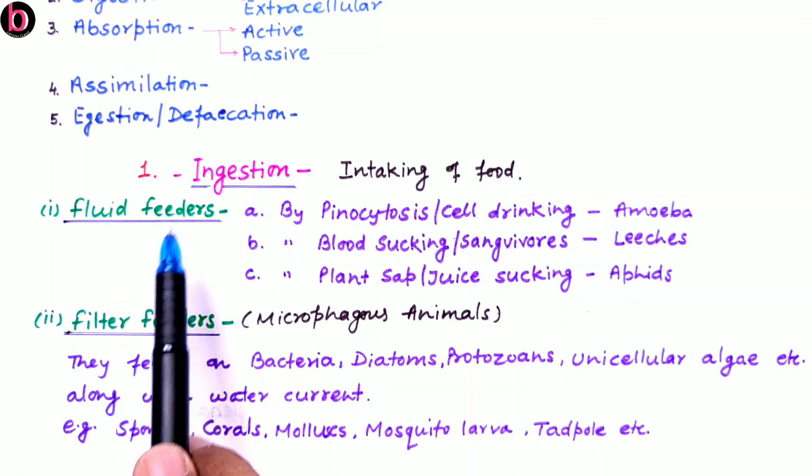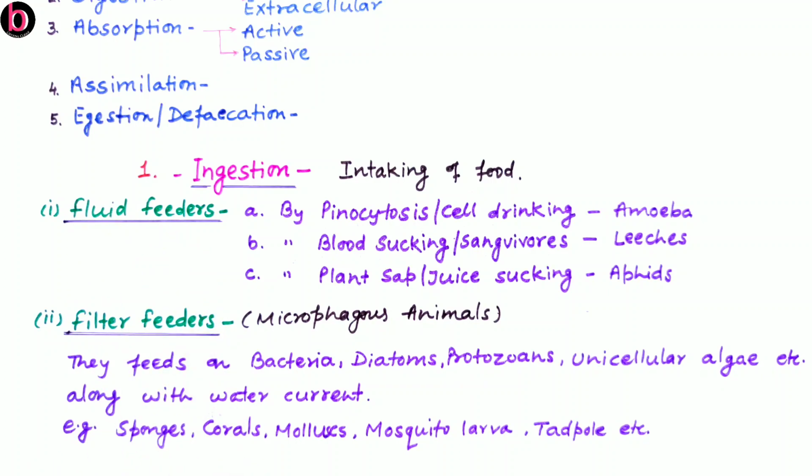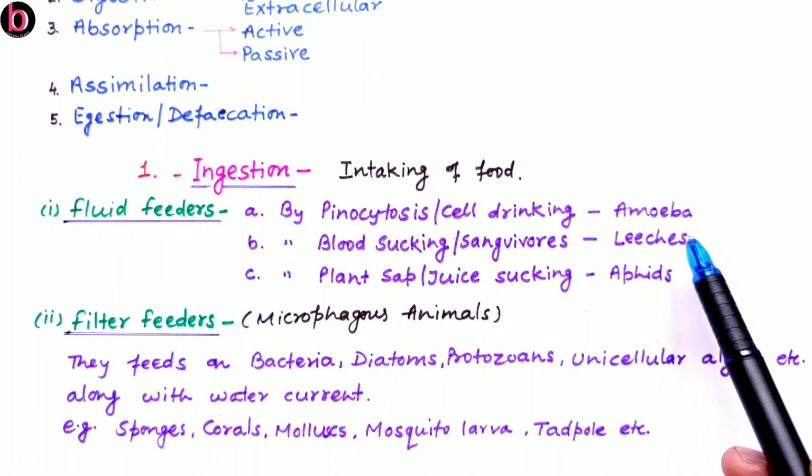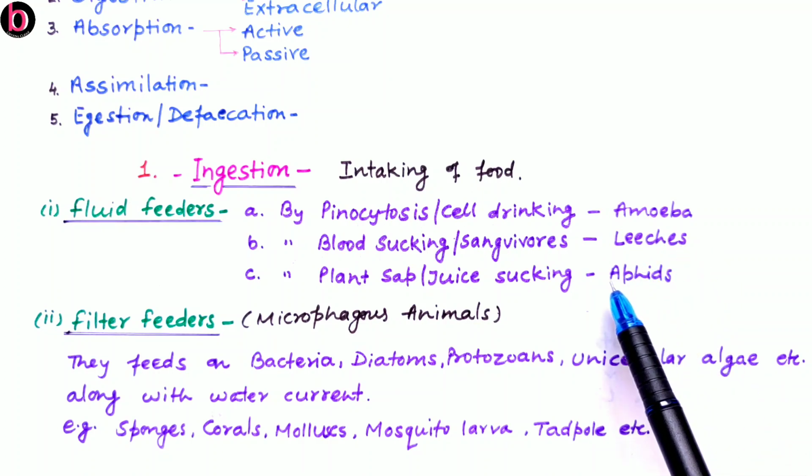First is fluid feeders. As the name suggests, fluid feeders feed on liquid or fluid substances. Examples are amoeba, leeches and aphids. Now on what kind of substances do they feed? Amoeba may feed on very small microscopic organisms which are present in a water body.